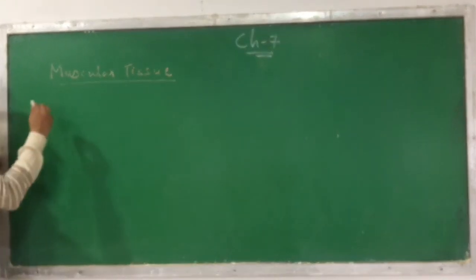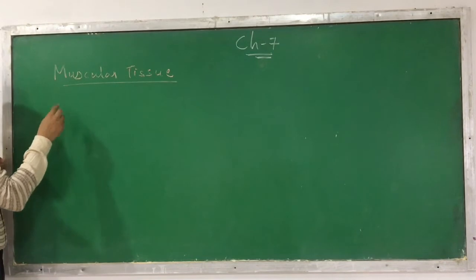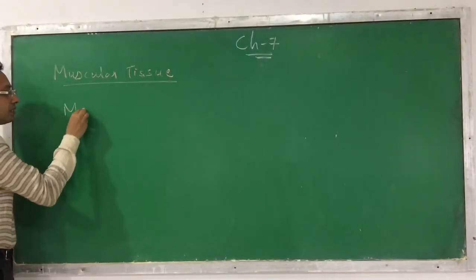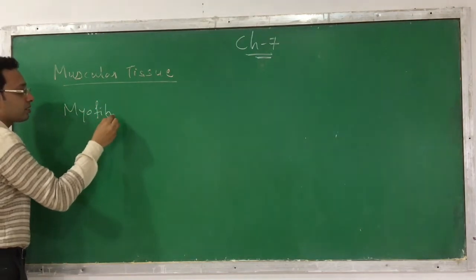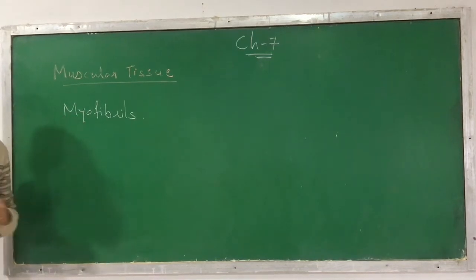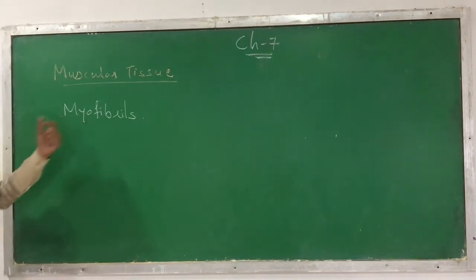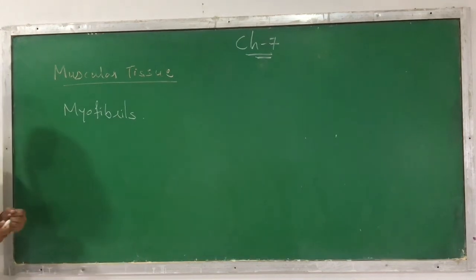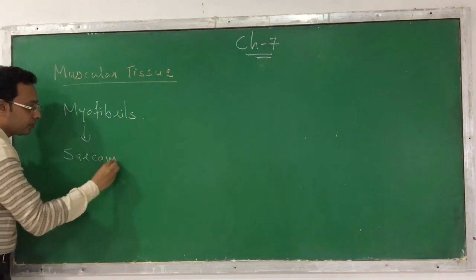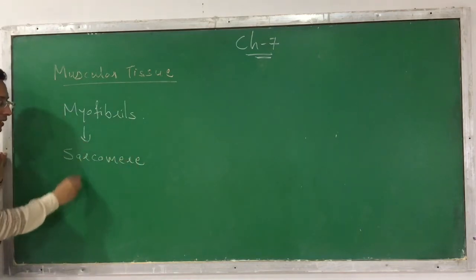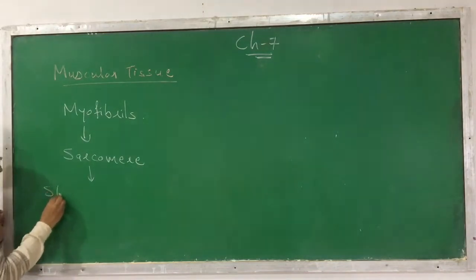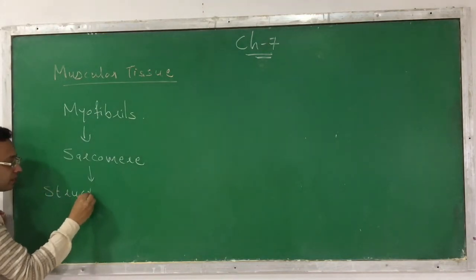Now, what is the structural and functional unit? Before that, I just want to say that these muscles are made up of a number of fibers, which we call myofibrils. In these myofibrils, the sarcomere is the structure, and this sarcomere is considered the structural and the functional unit of muscle.